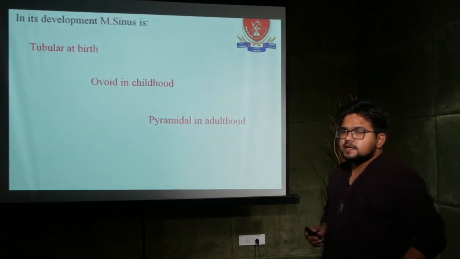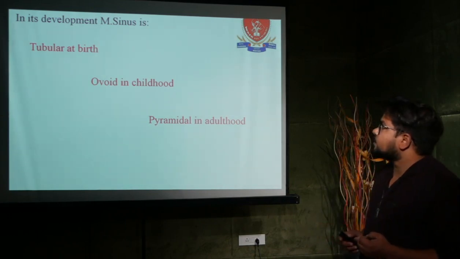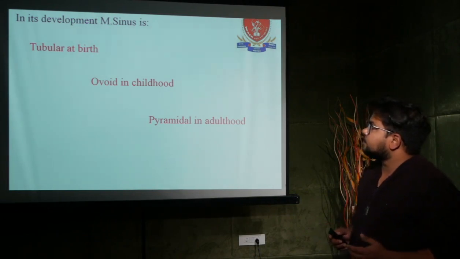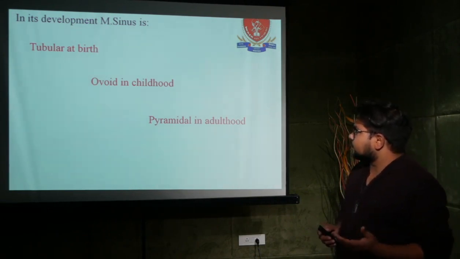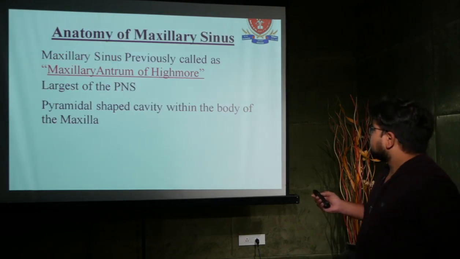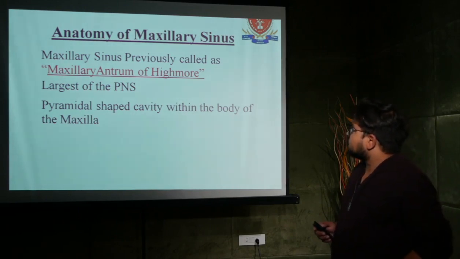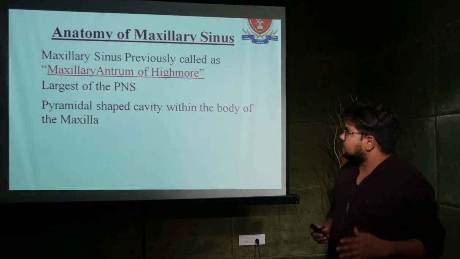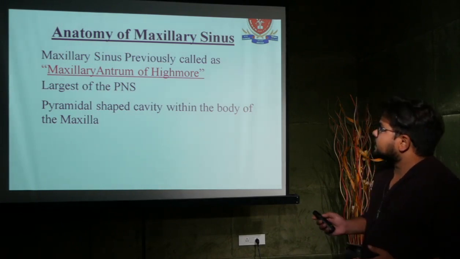The shape of the maxillary sinus changes during the various stages of life. At the time of birth, the maxillary sinus is tubular in shape. In childhood, it is ovoid in shape, and it becomes pyramidal in adulthood. The anatomy of the maxillary sinus: the maxillary sinus, previously called the maxillary antrum of Highmore, is the largest of the paranasal sinuses, a pyramidal shaped cavity within the body of the maxilla.